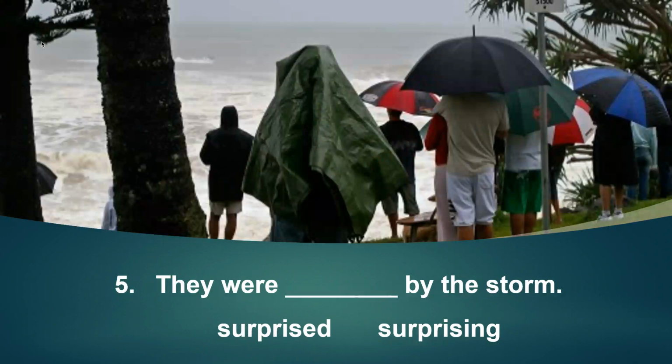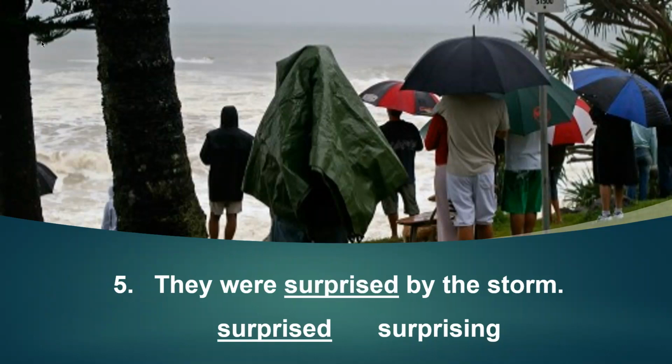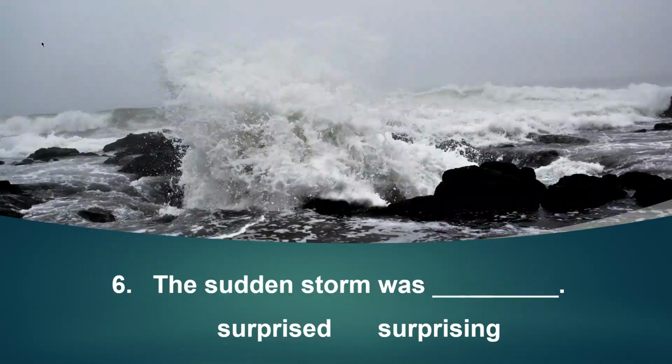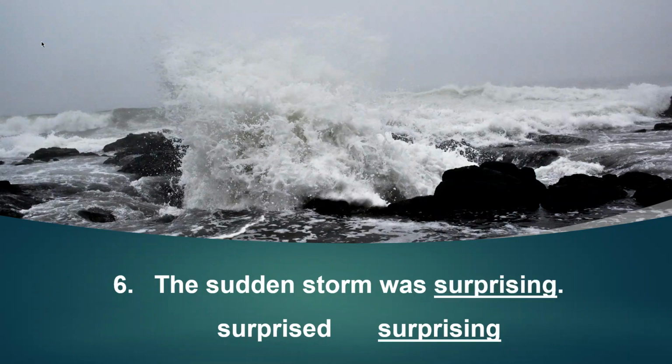Number five, they were blank by the storm. They were surprised by the storm, or they were surprising by the storm. So they as a group of people were, and then the feeling that they felt. They were surprised by the storm. Number six, the sudden storm was surprised, or the sudden storm was surprising. Okay, the storm is a thing. You want the adjective that will talk about the feeling that it caused. So the sudden storm was surprising.